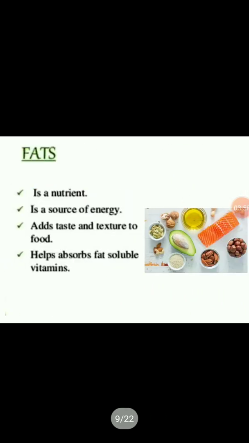The next category is fat. Fat also provides us energy, but it is not instant energy, it is the stored form of energy. It helps in absorption of certain substances which dissolve only in fat and oil. It helps to add taste and texture to the food.